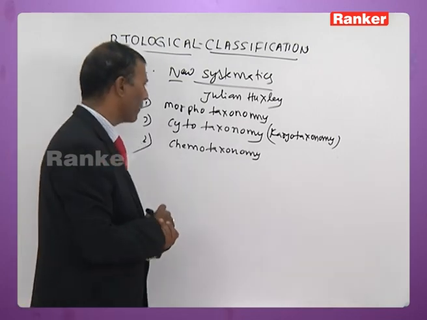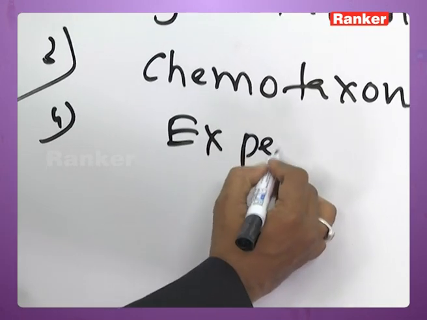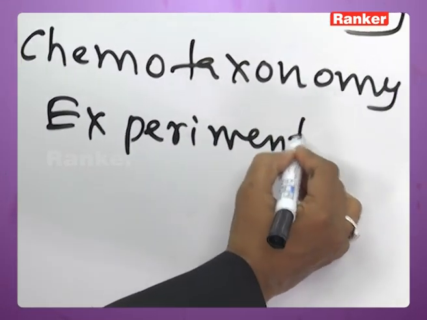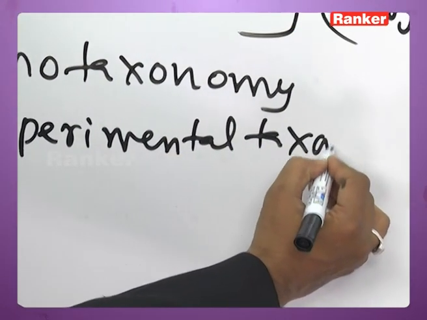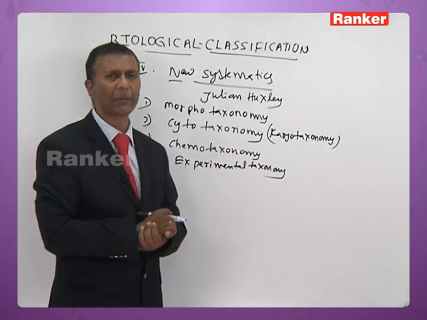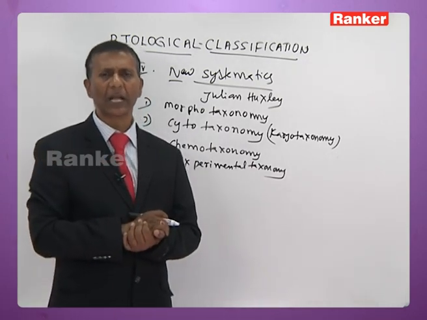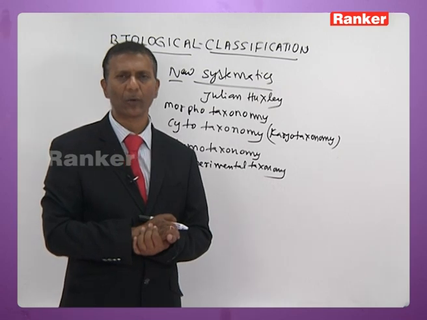The next is experimental taxonomy. On the basis of certain experiments conducted on the various characteristics of the organisms, they can be classified into different groups.